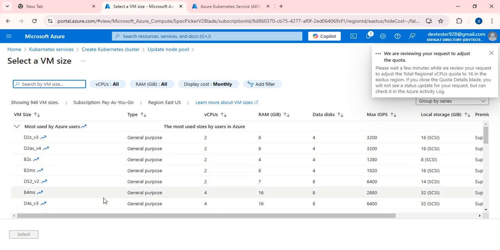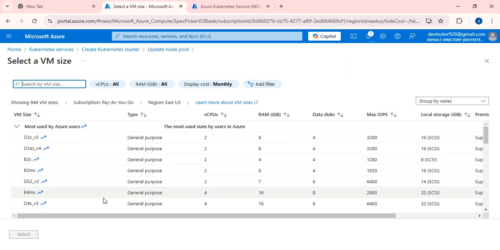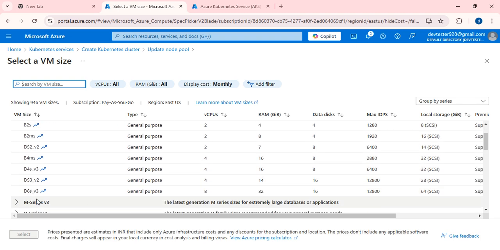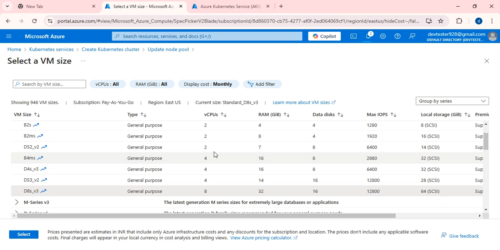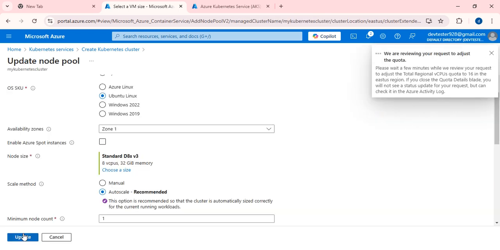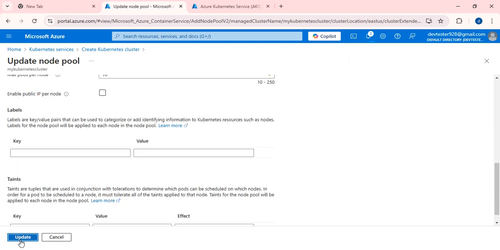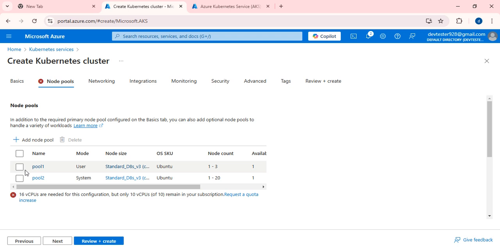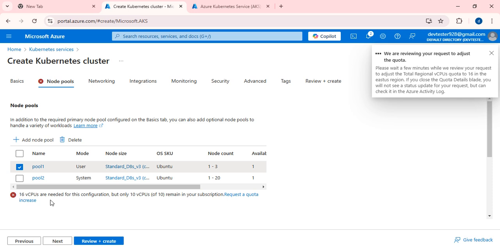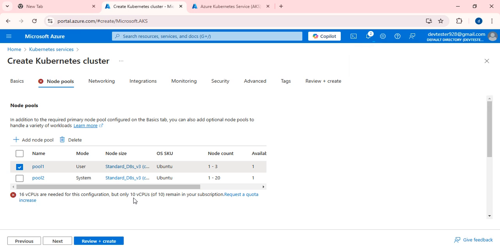Choose size. 16 virtual CPUs are needed for this configuration, but only 10 virtual CPUs of 10 remain in your subscription.